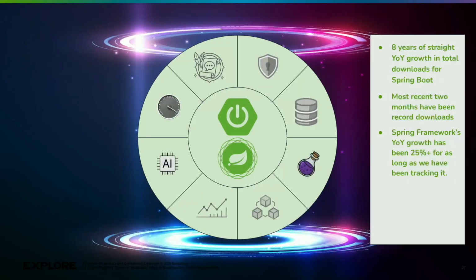Now, let's go back to that 23-year-old comment. How does the Java community feel about Spring at this moment? And the answer is, over the last 8 years, year-over-year growth has been going up. Over the last 2 months, we've had record downloads. Since we've been tracking Spring Framework's download rate, it has gone up 25% year-over-year. What does that mean? It means that not only are people continuing to use Spring for their application development, they're actually adding more applications using Spring to build them. This is the critical factor of Spring, is its growth, and it's because it simplifies that usage.